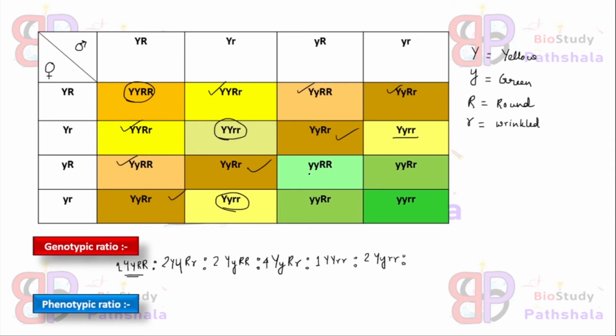Okay. Next one is small y small y capital R capital R. Its number is 1. And the next genotype, small y small y capital R small r, shows 2 individuals. And the last one is where all are in recessive condition, that means 1 small y small y small r small r. So these are the genotypes, and the genotypic ratio will be 1:2:2:4:1:2:1:2:1.